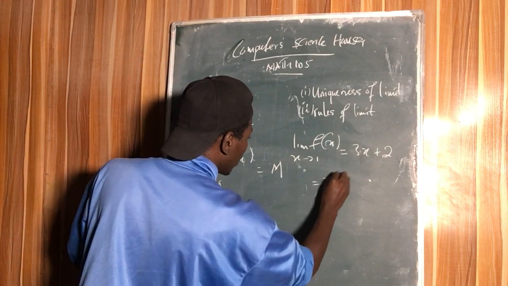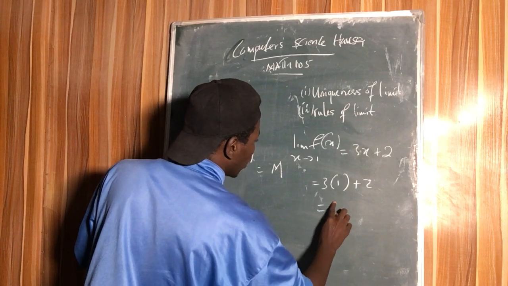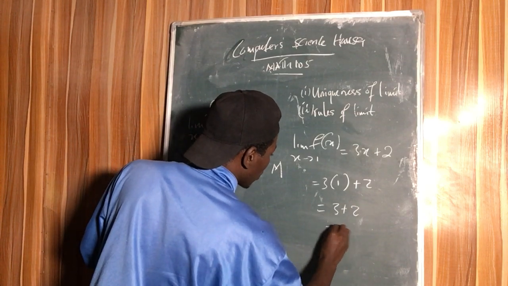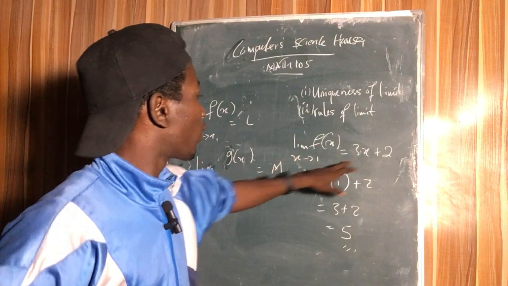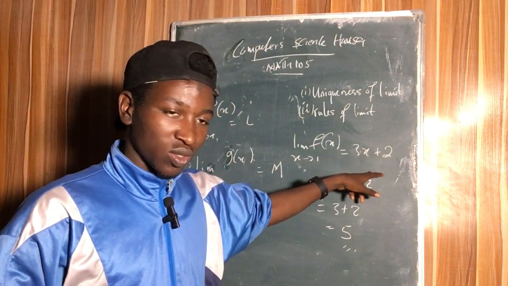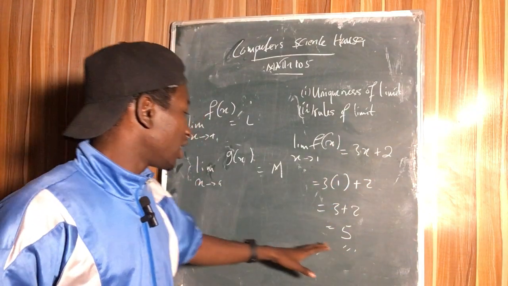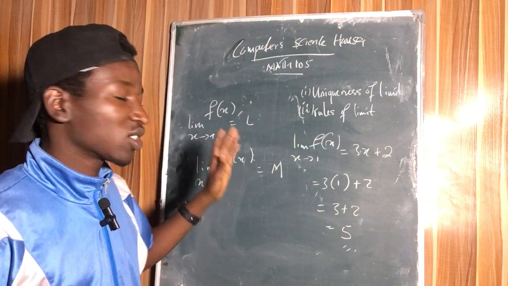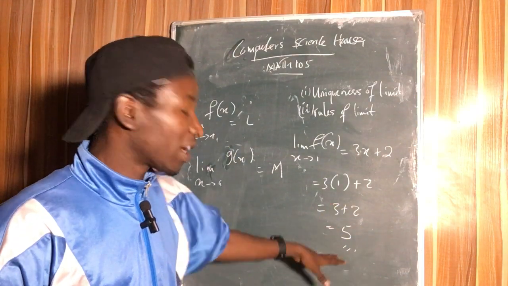This is 3 times 1 plus 2, which is 3 plus 2, which is equal to 5. So the limit of 3x plus 2 as x approaches 1 is going to be 5, whether you come from the left hand or from the right hand. As always, the limit is going to be unique, which is 5.